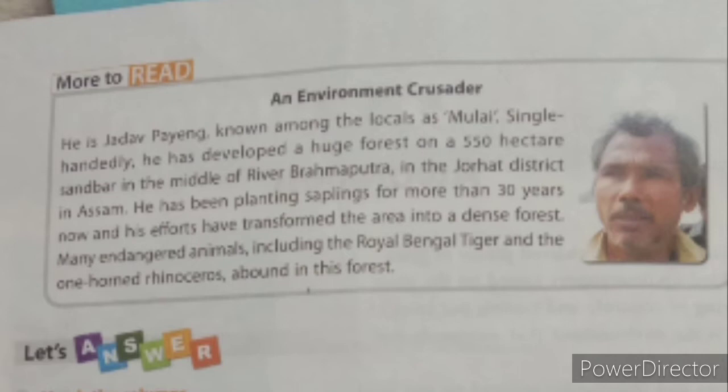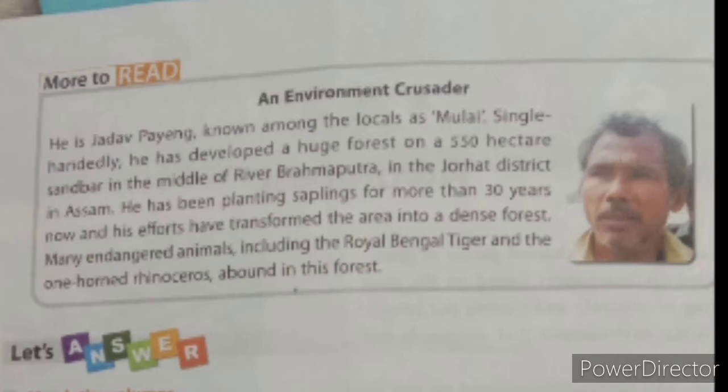More to read: an environment crusader. He is Jadav Payeng, known among the locals as Mulai. Single-handedly, he has developed a huge forest on a 550-hectare sandbar in the middle of river Brahmaputra in the Jorhat district in Assam. He has been planting saplings for more than 30 years now, and his efforts have transformed the area into a dense forest. Many endangered animals, including the Royal Bengal tiger and the one-horned rhinoceros, abound in this forest.